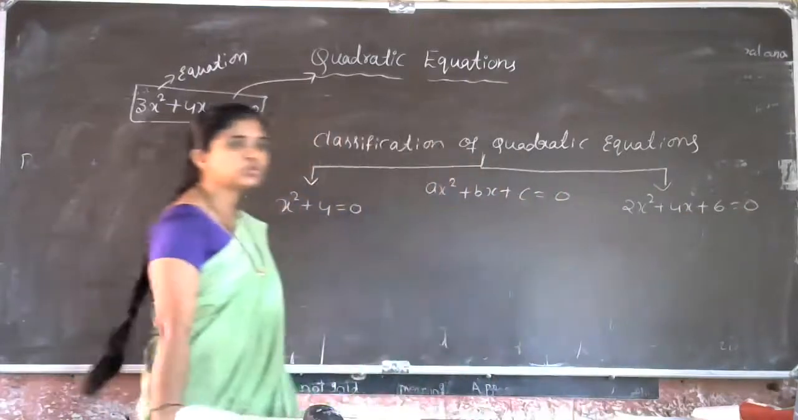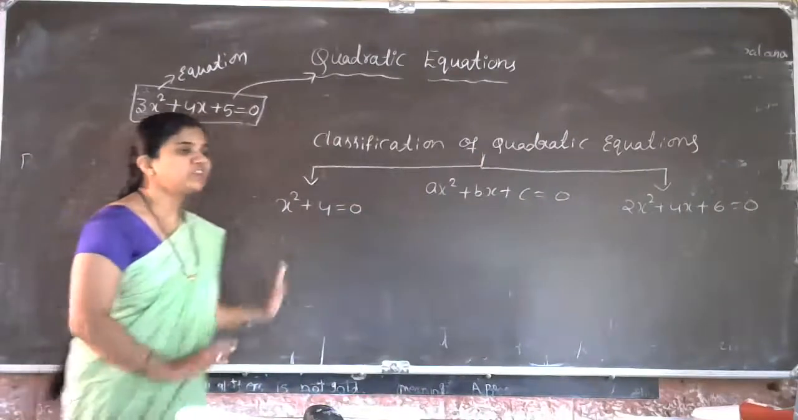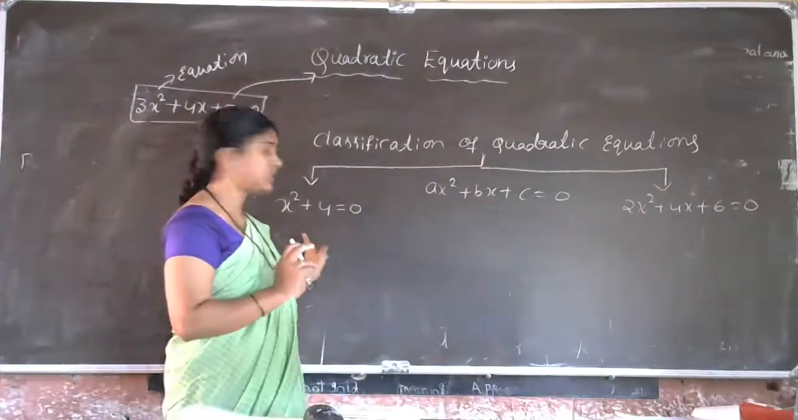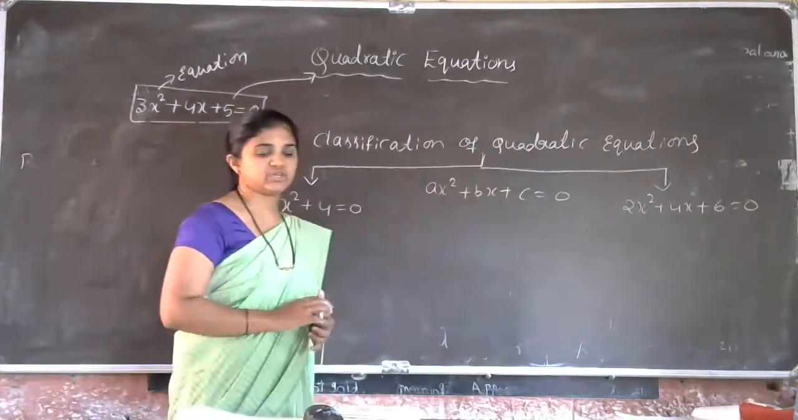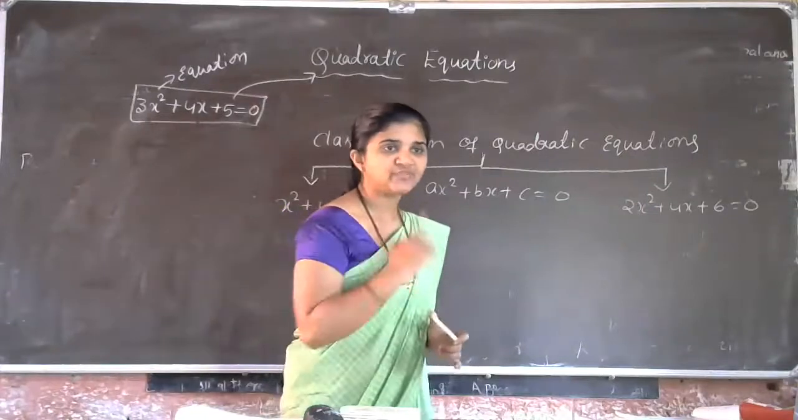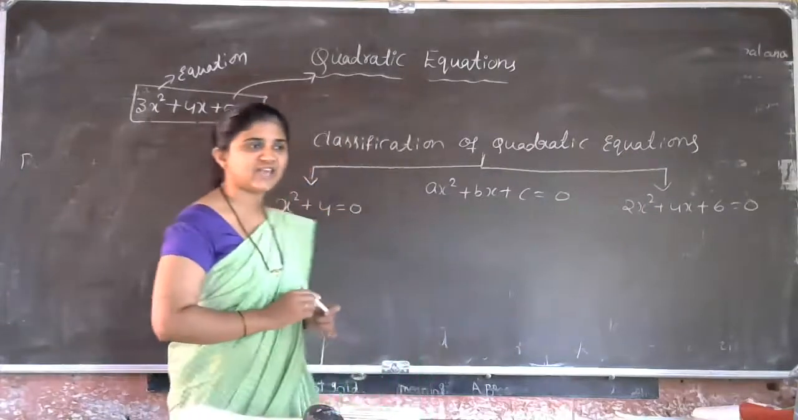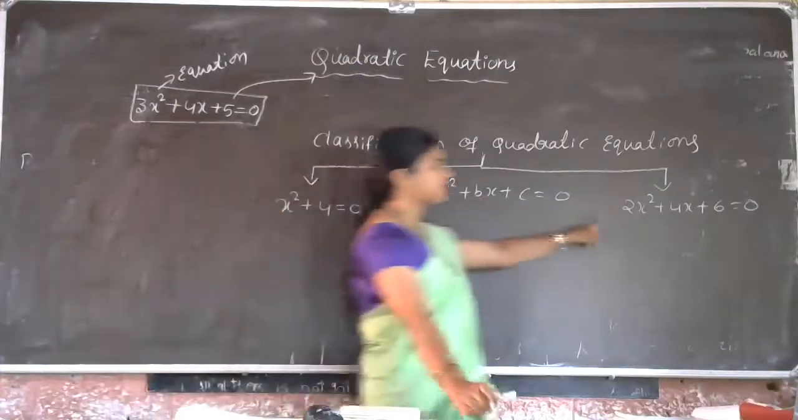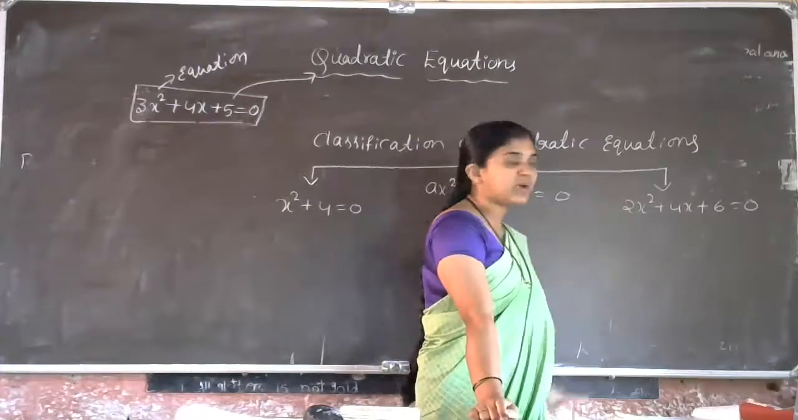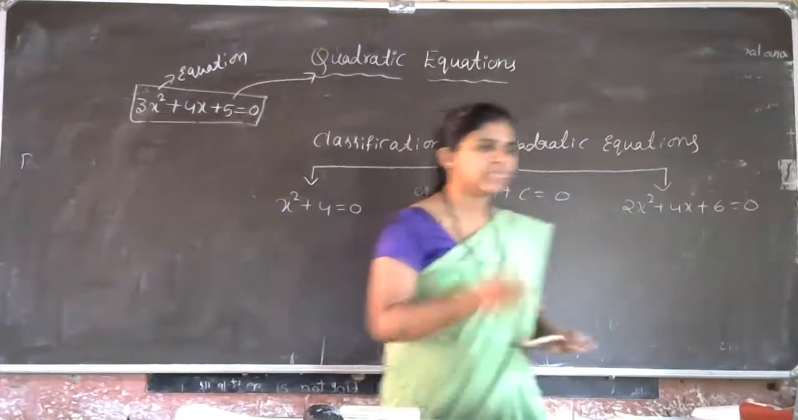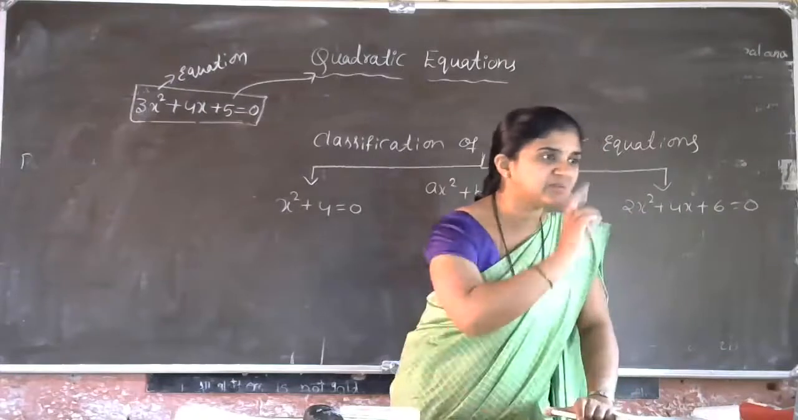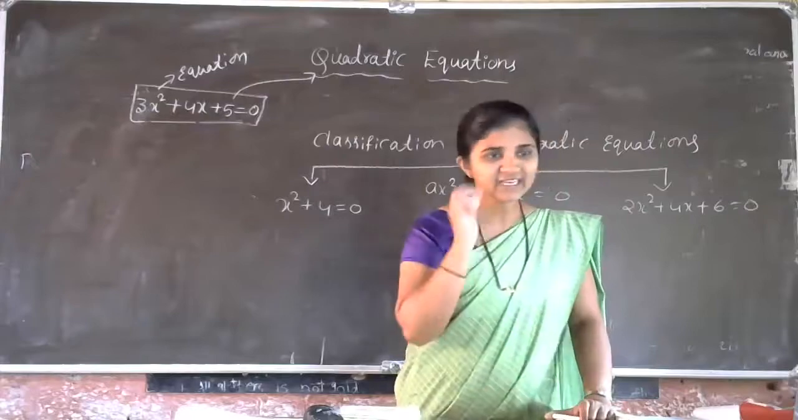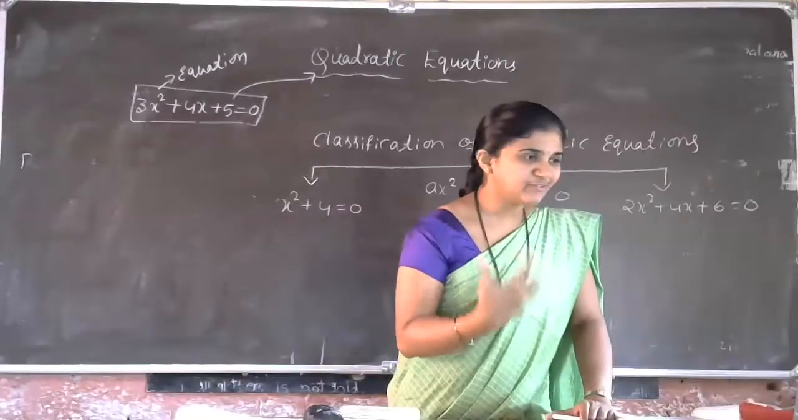So I took two types of examples here. What difference do you observe between the first equation and the second equation? We are discussing the classification of quadratic equations. In the first, x² + 4 = 0, and in the second, 2x² + 4x + 6 = 0. Just one difference is there between the two equations. Tell me quickly, what difference are you observing here?